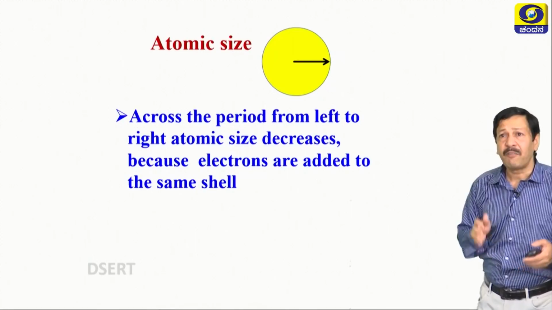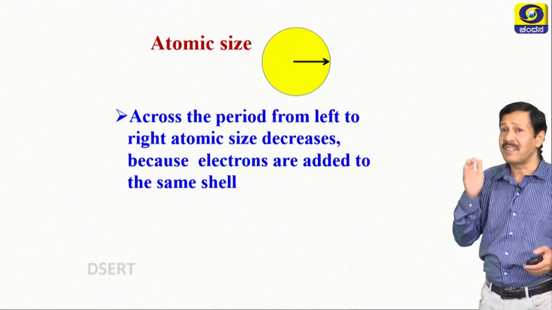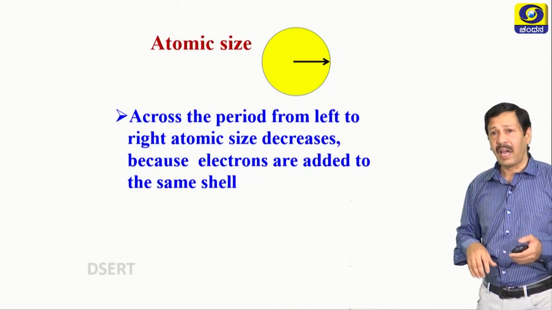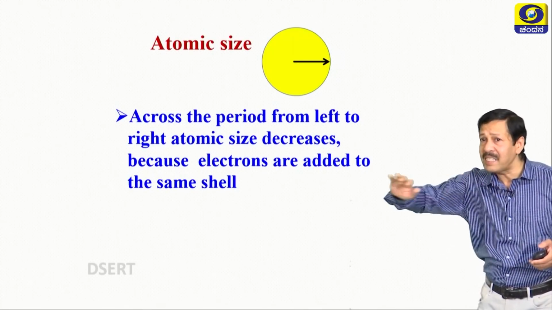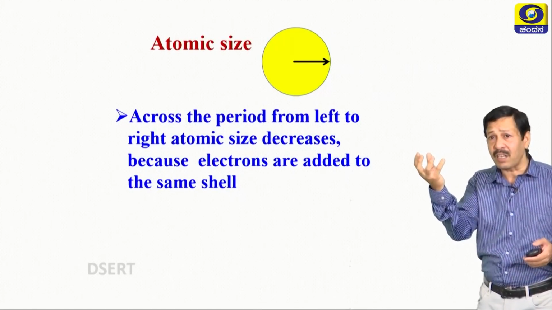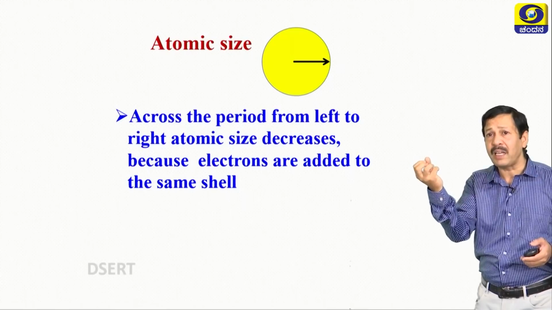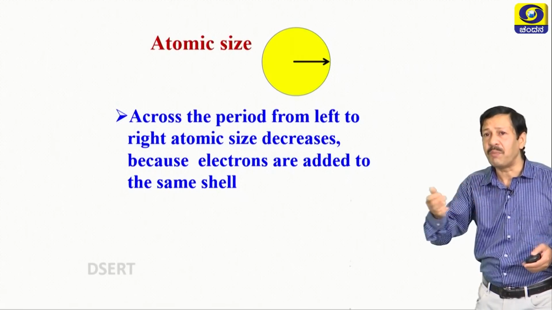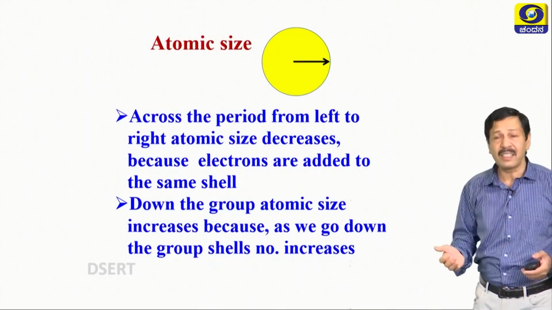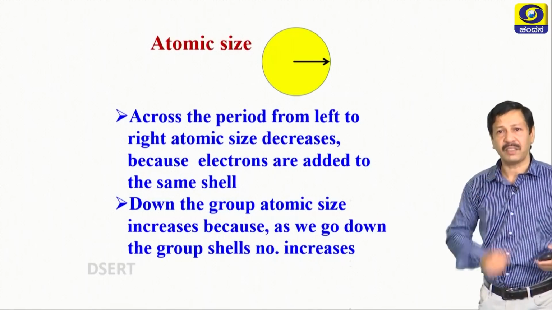Nuclear attraction increases as you move from left to right. Then valence electrons are strongly pulled by the nucleus as you move from left to right. That is the reason why size decreases as you move from left to right.